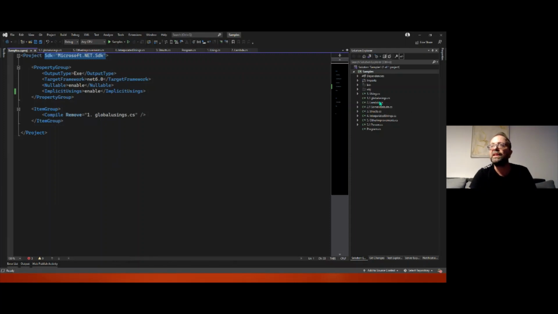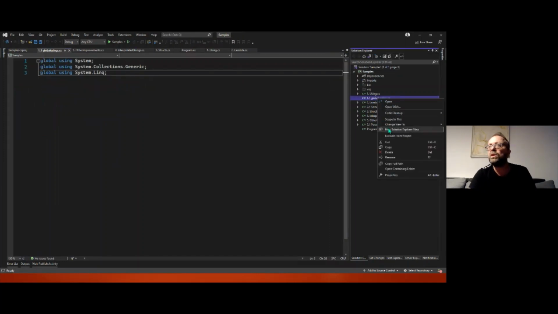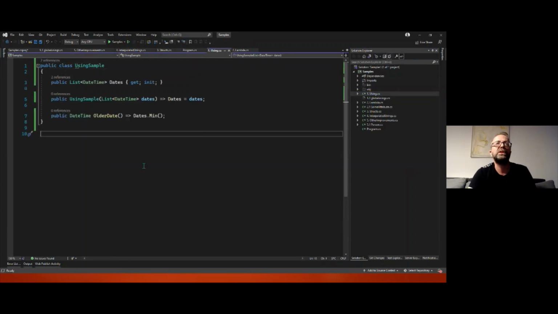So these are not necessary here. We can comment them out. No, we can actually exclude the project, and we can go here, and we don't have any using at all. And all of these three and even more are implied from the CS project.